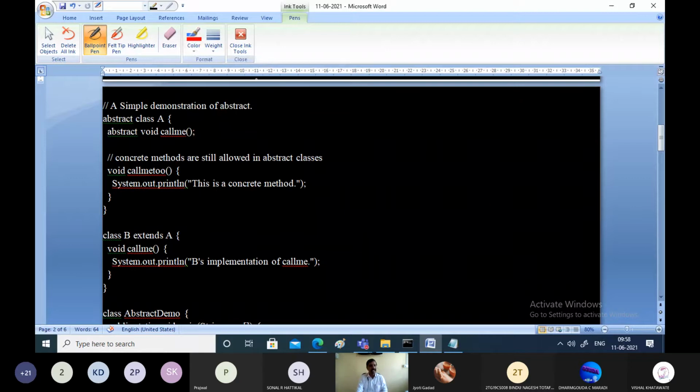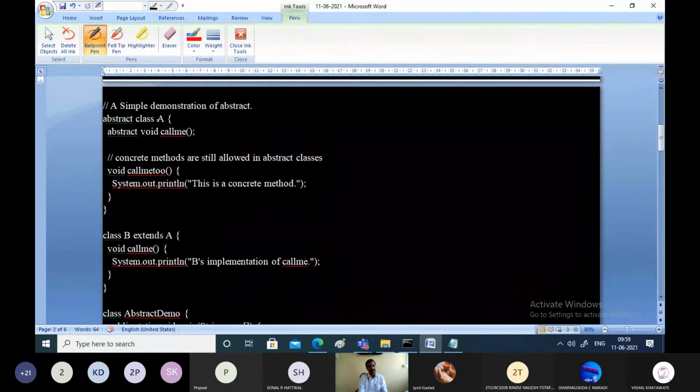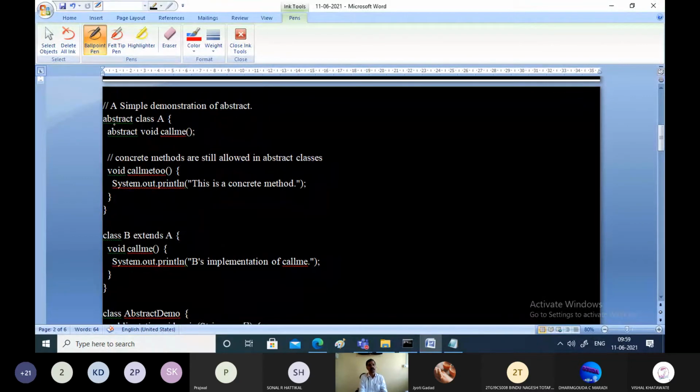Right. So here we have class A, and see here, abstract classes are always preceded by the keyword abstract. So we have class A, which has its own method. What is that? callme is a method.